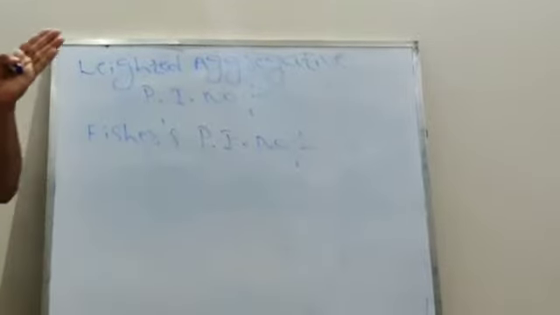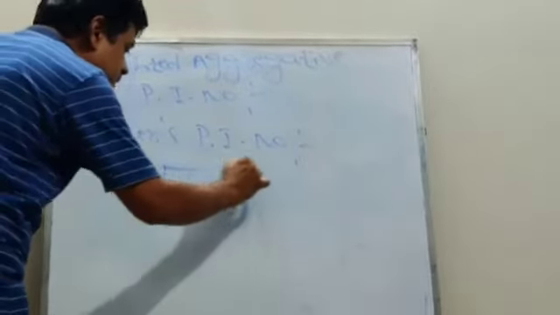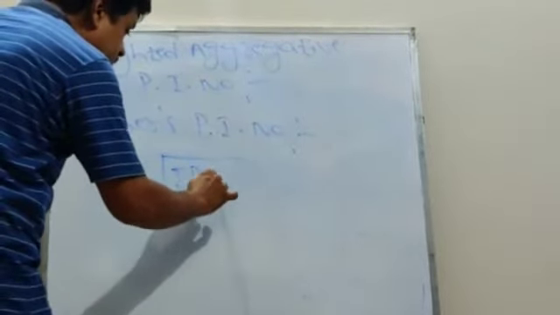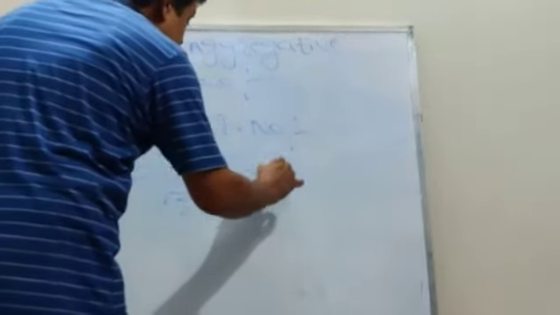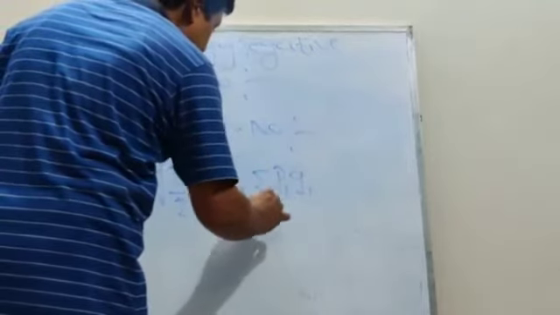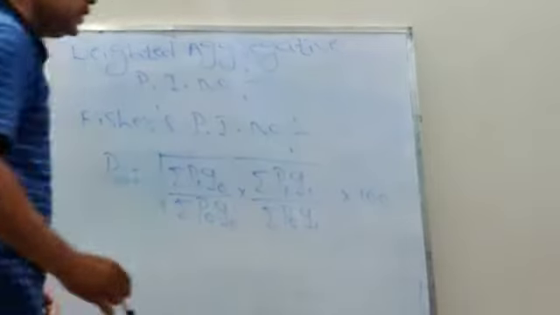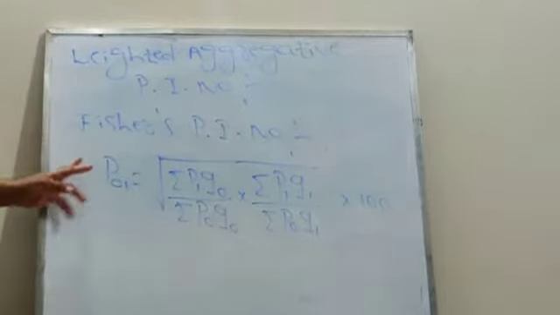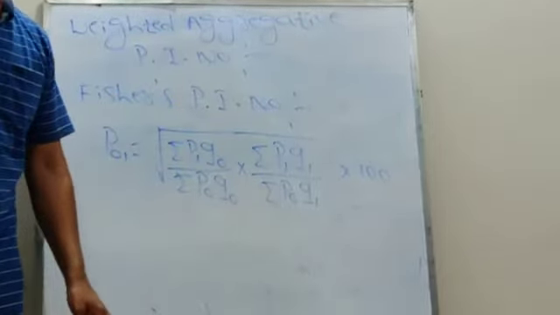Fisher's price index number is the geometric mean of Laspeyres and Paasche's price index number, that is, summation P1 Q0 divided by summation P0 Q0 into summation P1 Q1 divided by summation P0 Q1, into 100. This is the definition of Fisher's price index number. It is the geometric mean, so this is called geometric mean, not square root.